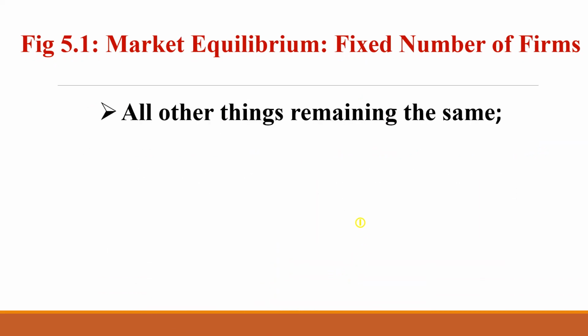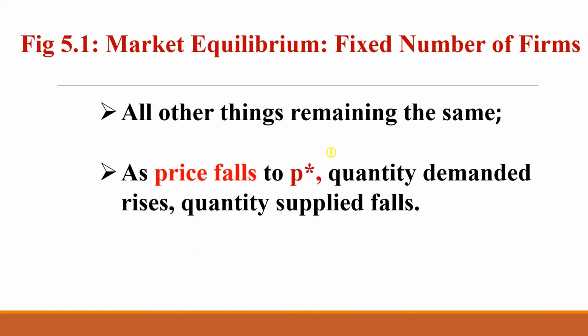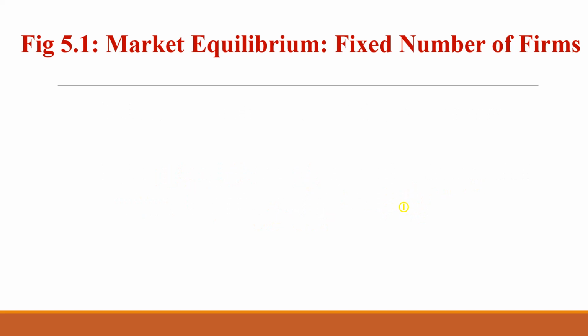All other things remaining the same, the price falls; income, technology, production, and tastes and preferences remain constant as far as demand is concerned. When the price falls to P star, the quantity demanded rises. According to the law of demand, when price is less, quantity demanded rises, and quantity supplied falls. Again, it brings the market back to equilibrium.